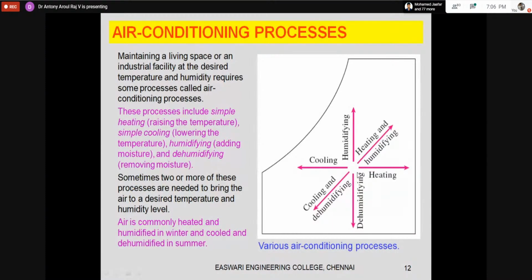And what is this process? It is a combination of these two, very simply, heating and humidification. Similarly, if I have a line like this, that will be cooling and dehumidification. The line can go like this also, that is cooling and humidification. Similarly, the line can come in this direction, so that is heating and dehumidification. So all these processes are possible.